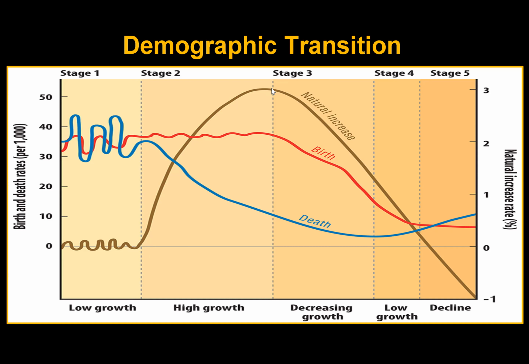Now, this was big in Europe and North America in the 1800s. And then it spread into places like Latin America in the early 1800s, and then into places like Africa in the 1900s. So at that point, the death rates are declining just because of medical advancements and sanitation and better water supplies. But then at some point, people start having less kids.